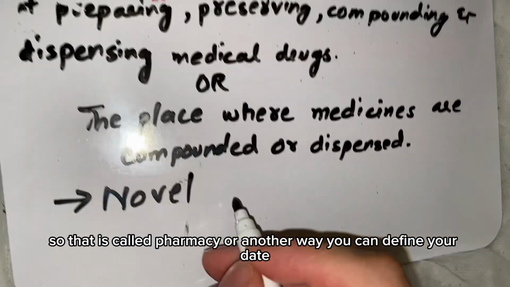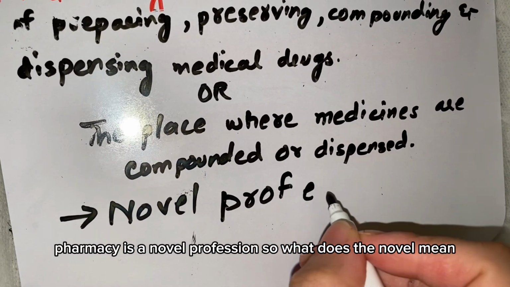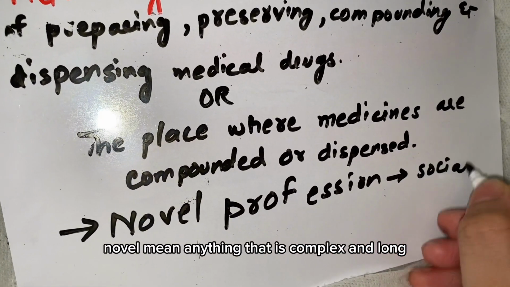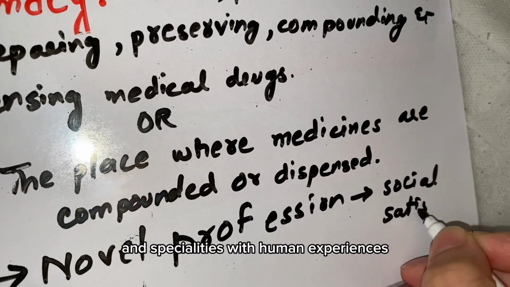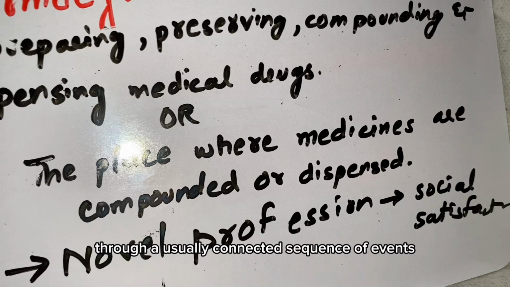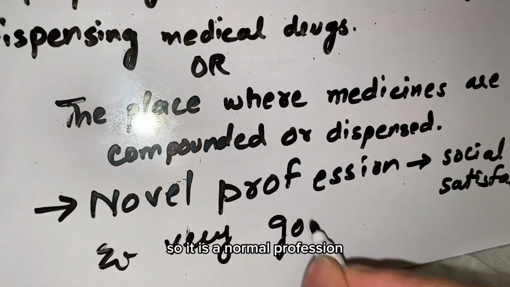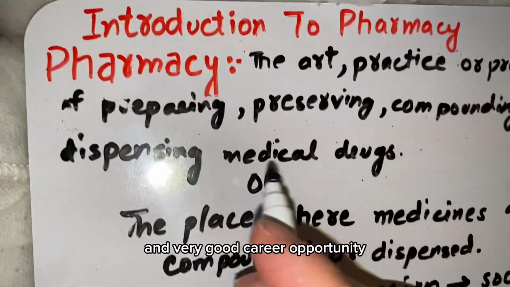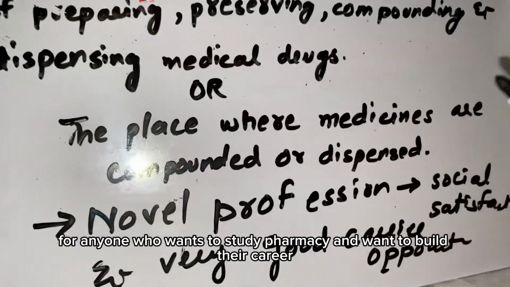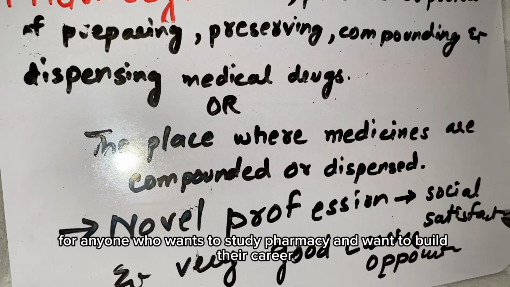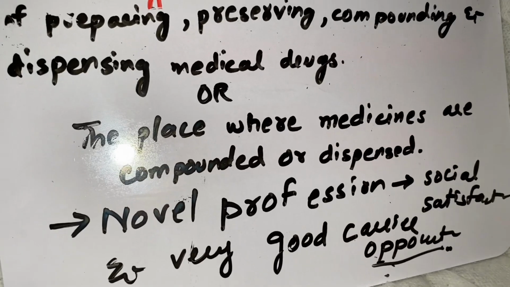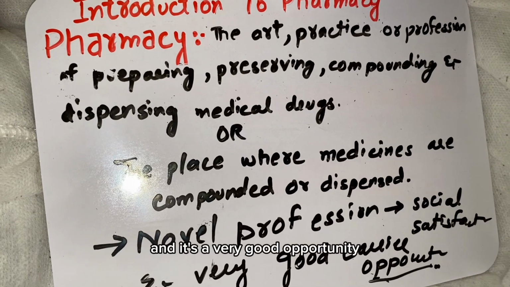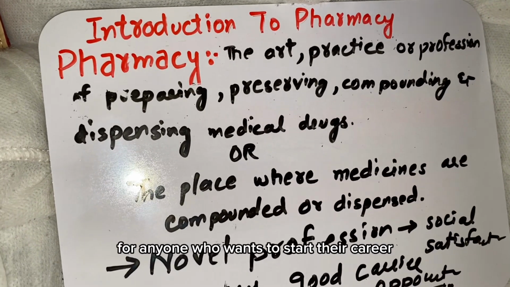Or another way you can define it is that pharmacy is a novel profession. So what does novel mean? Novel means anything that is complex and long and especially deals with human experiences through a usually connected sequence of events. So it is a novel profession which fulfills social satisfaction and offers a very good career opportunity for anyone who wants to study pharmacy and build their career. It is a very good opportunity for everyone around the world, and for anyone who wants to start their career.